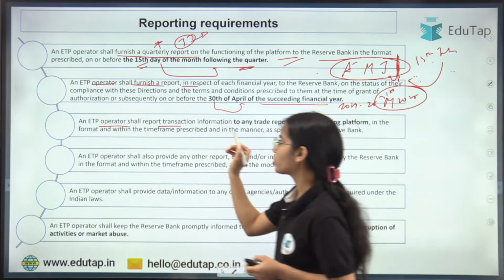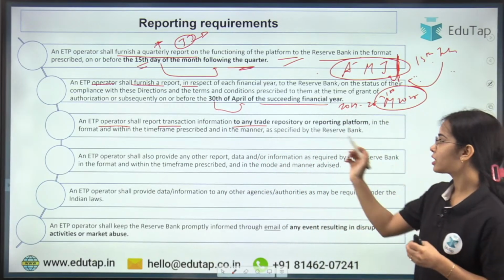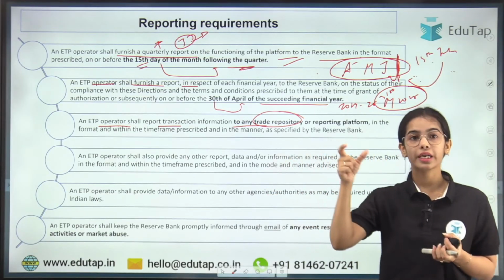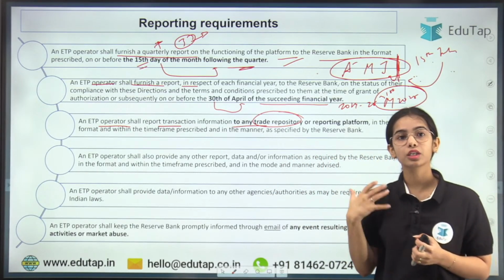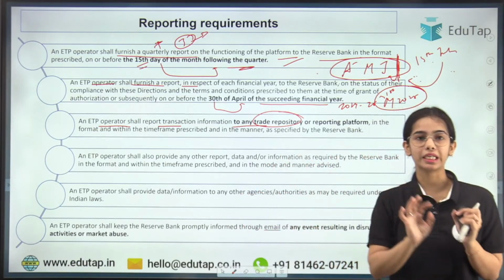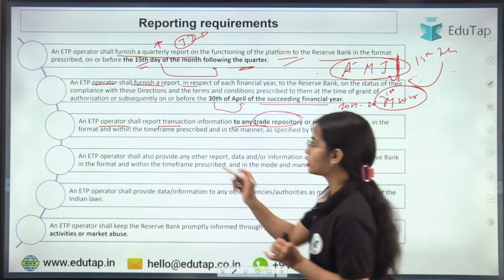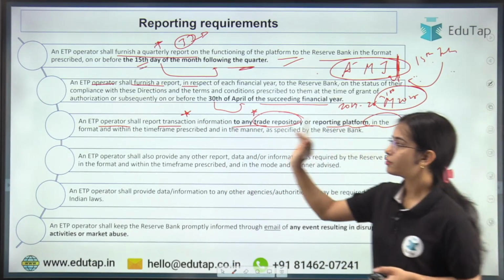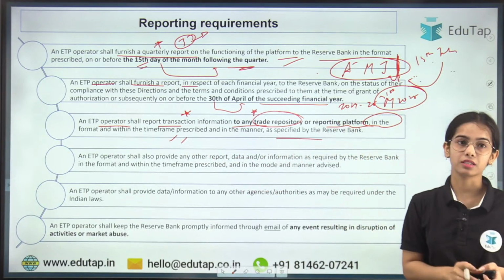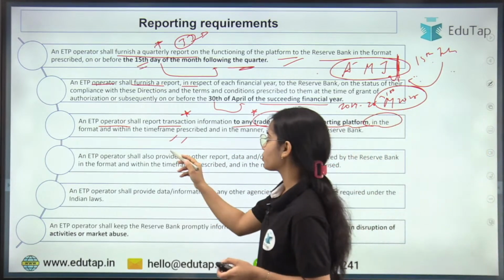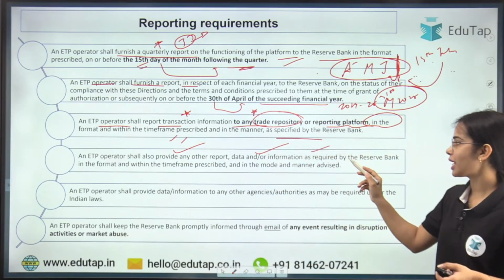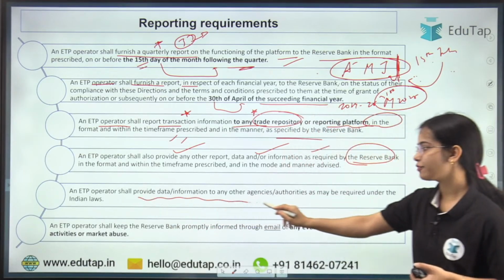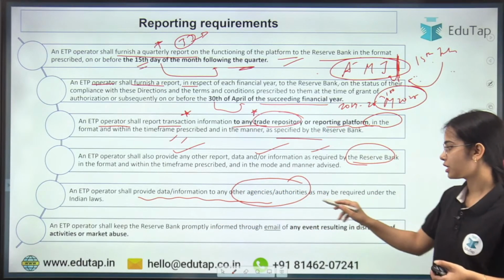And the ETP operator shall report transaction information to any trade repository. So if the transactions are happening, let's say 5 forward contracts have been signed, in regards to those forward contracts the trade repository should get the information from the ETP operator. So the ETP operator shall report the transaction information to any trade repository or reporting platform in the format and within the time frame that is prescribed by the Reserve Bank of India. The ETP operator shall also provide any report, data or information as required by the Reserve Bank of India in the format that RBI wants, and shall provide data and information to other agencies or authorities under the government as may be required.